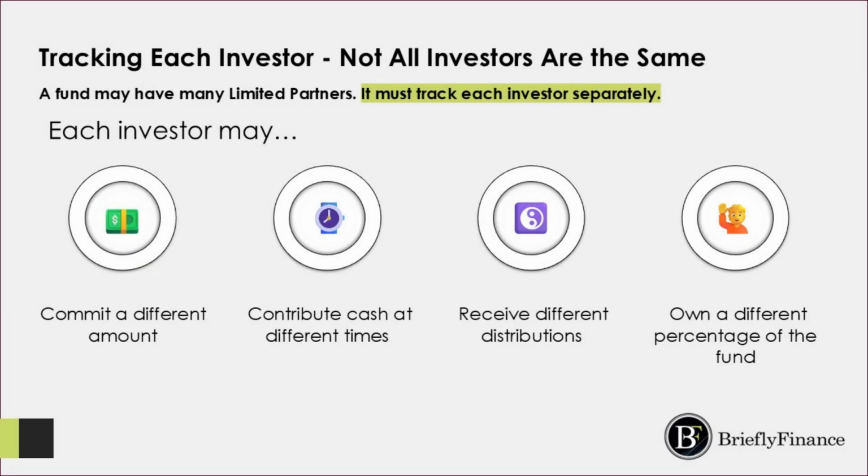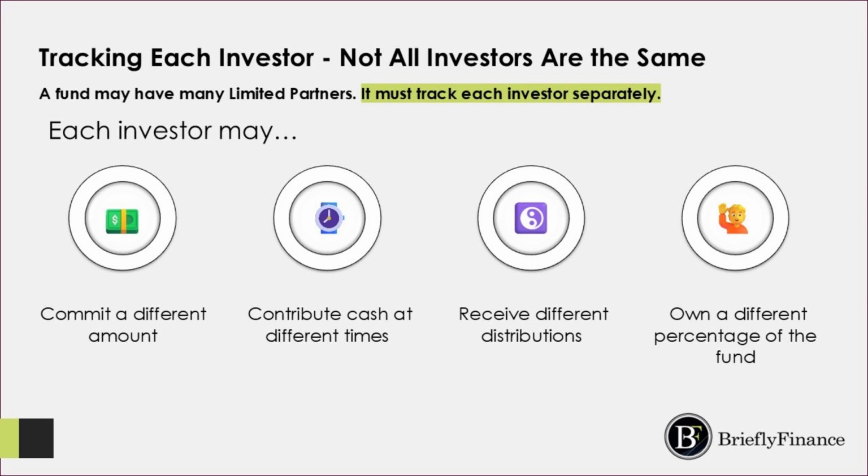However, tracking the total fund is not enough. A fund may have many limited partners, and not every investor is in the same position. One investor may commit more money than another. Some investors may contribute cash at different times. They may receive different distributions, and they may own different percentages of the fund. Because of this, fund accounting must track each investor separately. It is not enough to know how much the entire fund is worth. We also need to know how much belongs to each investor.